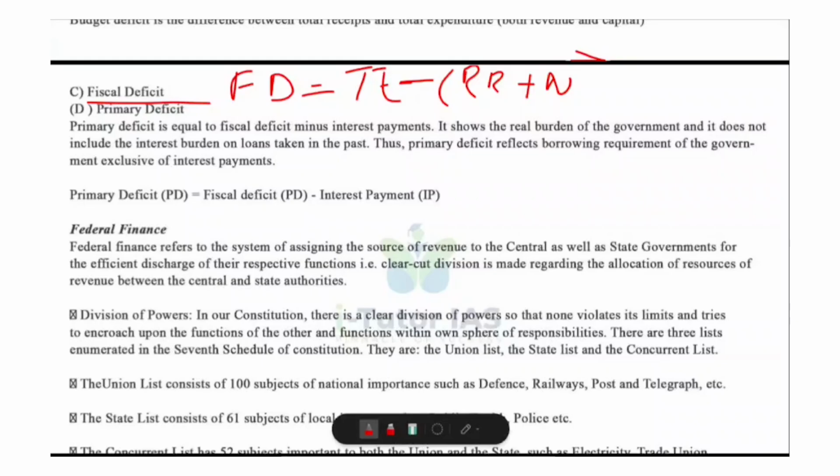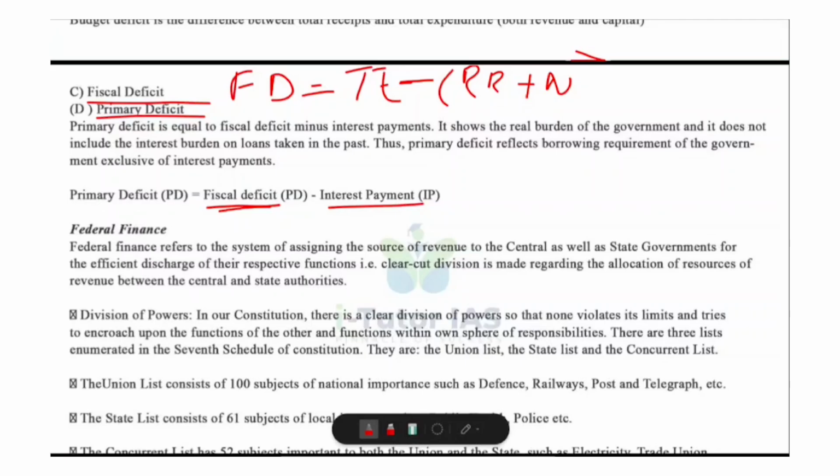Now, last one, primary deficit. What is called primary deficit? Primary deficit shows the real borrowing requirement of the government excluding interest payment on past loans. And primary deficit is equal to fiscal deficit minus interest payment. And what is the importance of primary deficit?